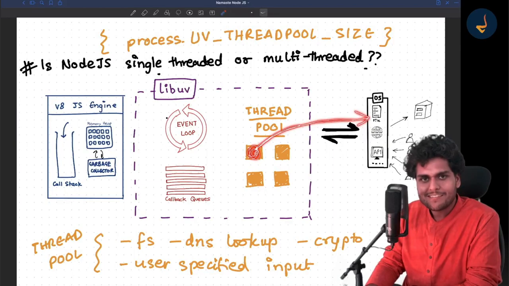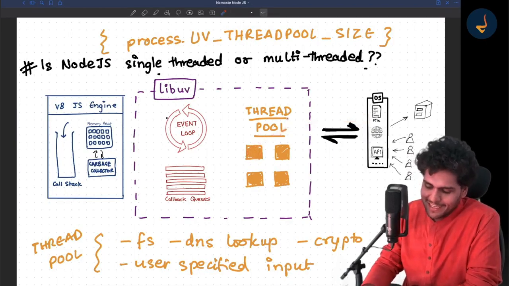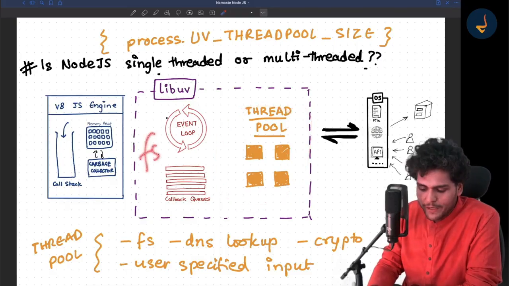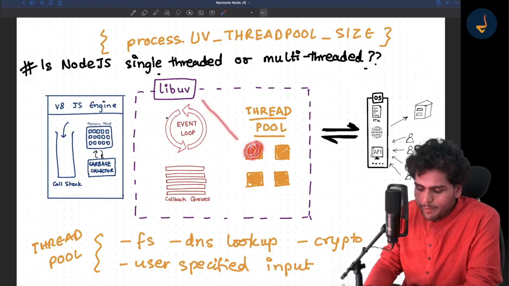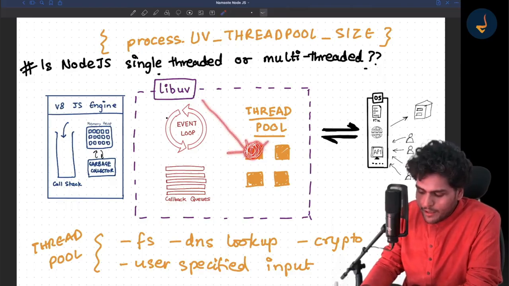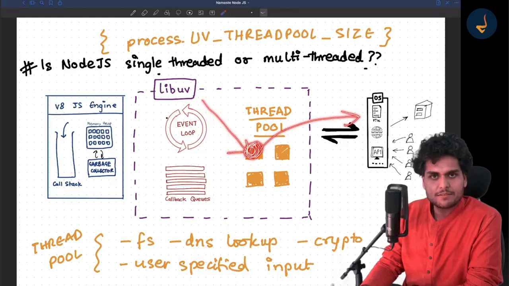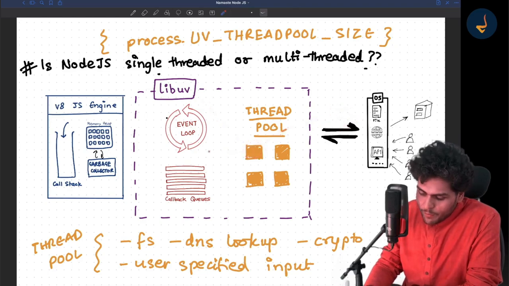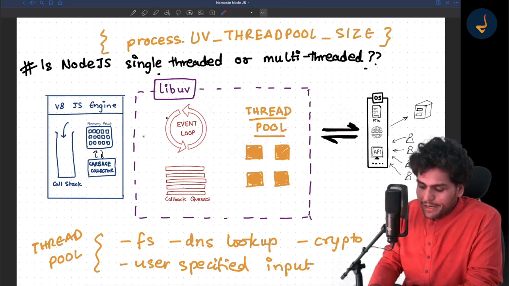Understood or not? Let me explain once again. Libuv has a thread pool. Whenever you read a file, libuv uses this thread pool to request the file. Similarly, suppose you are doing any crypto.